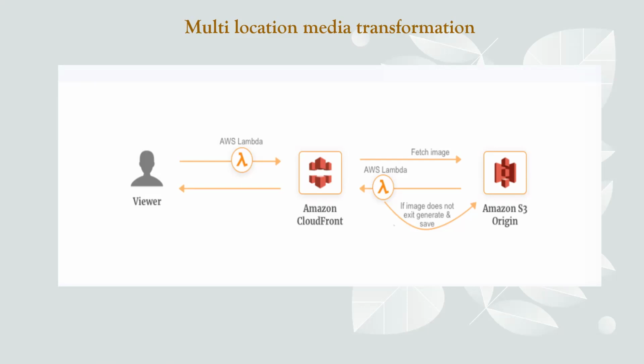If the user requests the image from that particular location, it doesn't go to the original location in S3 to fetch the image. Instead, it will serve the images from its own cache. Okay, so this was also a use case of AWS Lambda, for the purpose of multi-location media transformation. Okay, so that was a use case of AWS Lambda.